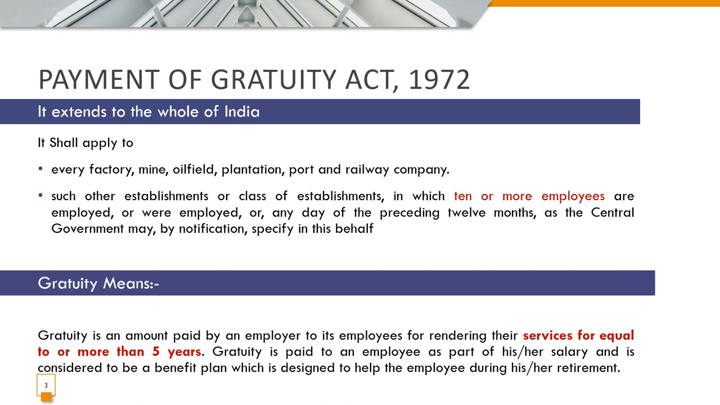So first of all, gratuity is applicable to the whole of India and it shall be applicable to every factory, mine, oil field, plantation, port and railway company, and also establishments or clusters of establishments having more than 10 employees. Okay, so next, coming to gratuity. Gratuity is an amount given to an employee on completion of 5 years. It is eligible when you're leaving the company and have crossed 5 years of uninterrupted service in a company.